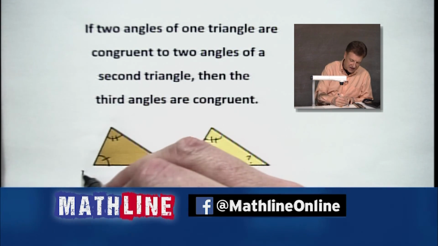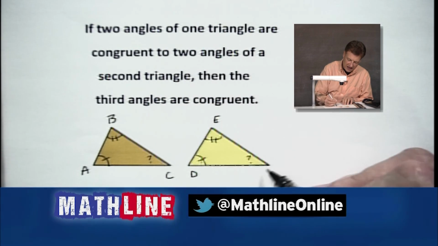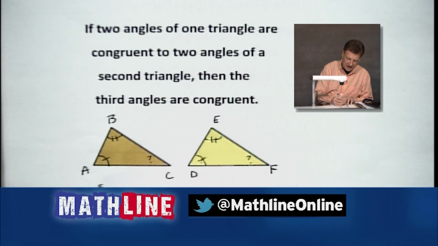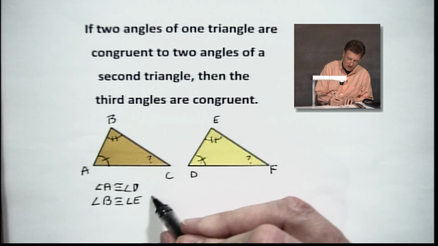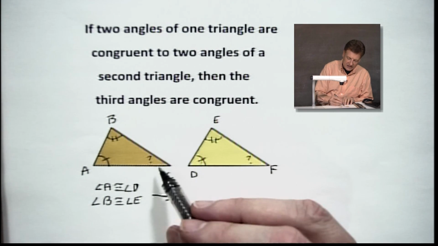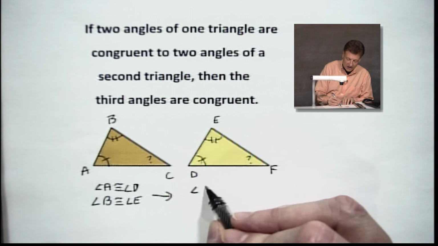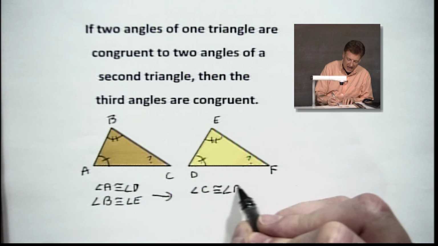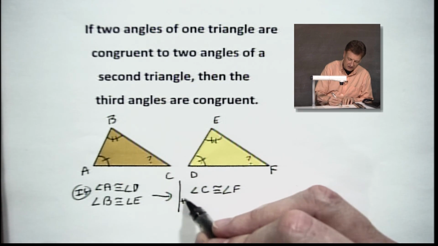So in other words, we could say here we got A, B, C. How about it? We'll go D, E, and F. But if we're going to say that angle A is congruent to angle D, and you got angle B going to be congruent to angle E, what this is simply saying is that this last pair, this third pair, angle C, will have to be congruent to angle F. This is the if, here's the then.